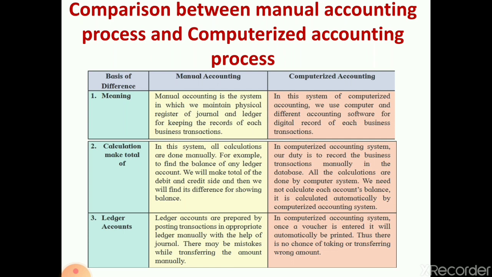In the computerized accounting system, once the voucher is entered, it will automatically be printed, thus there is no chance of taking or transferring a wrong amount. You have to only record the transaction once, and whenever the voucher is entered, it will automatically get printed. There won't be any mistake.